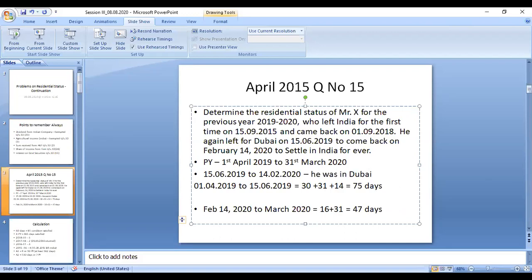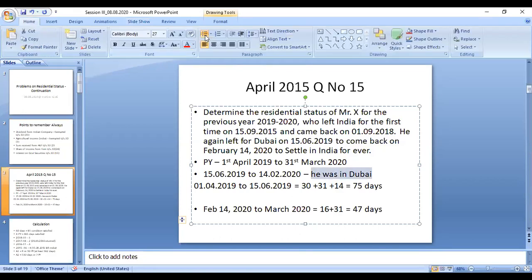So he is not in India. These 2 dates were in the previous year, and previous year means 1st April to 31st March 2020. It's not required, leave it.